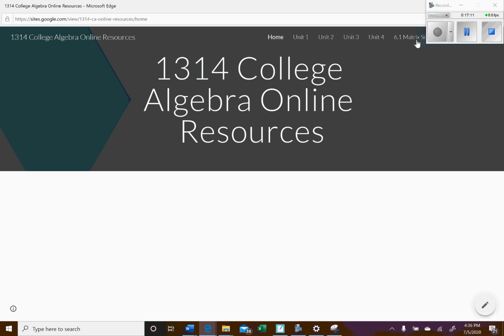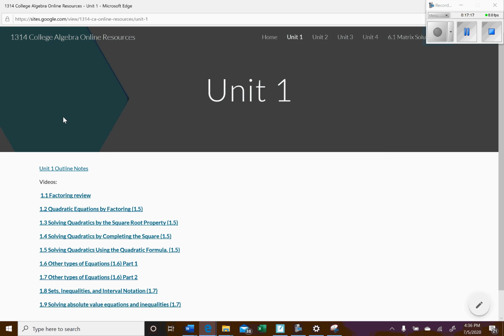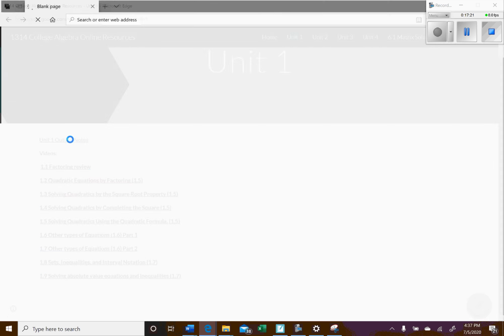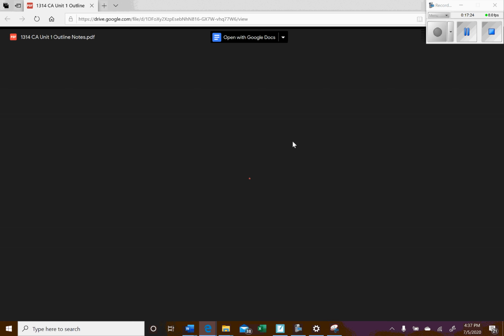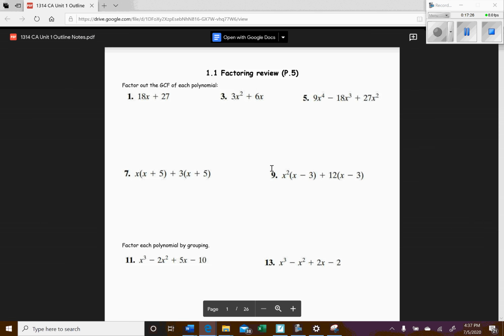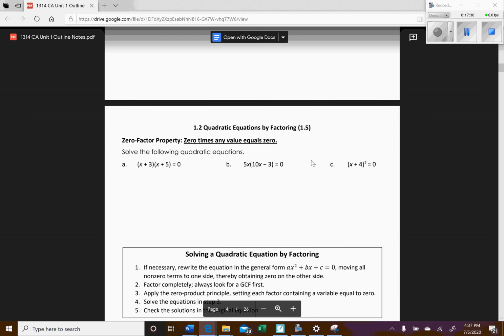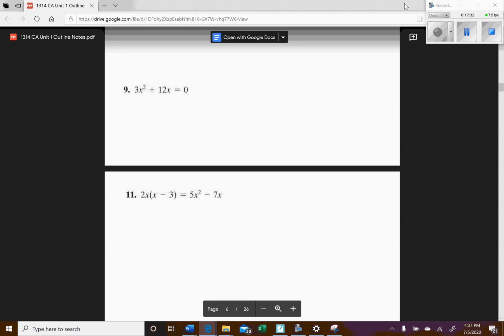We have 4 units plus one section of notes at the very end right before the final exam. If I click on unit 1, here we go. Right here, unit 1 outline notes. If I click on that, it'll pop up the notes right here. You don't have to print them out, but sometimes students like to print them out. It makes it a little easier to follow along in the video. So I have that there for you.